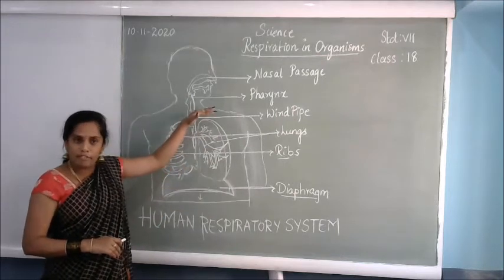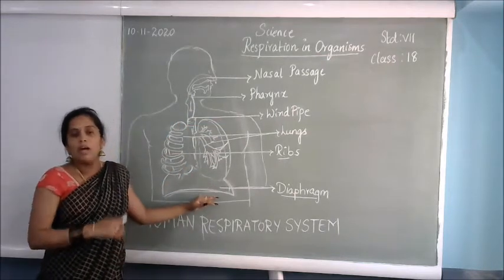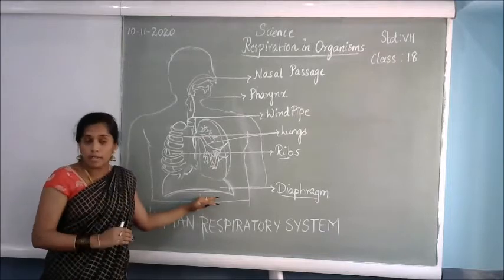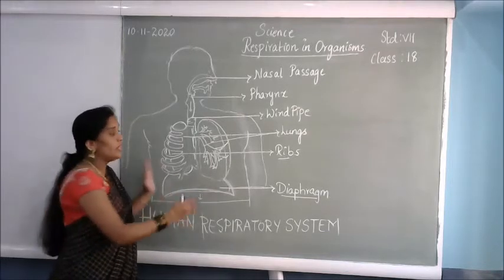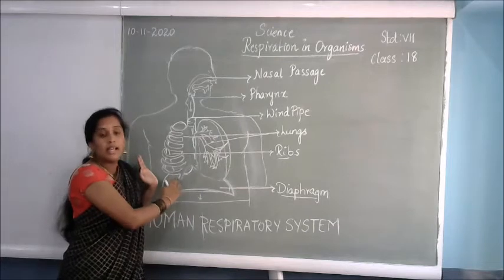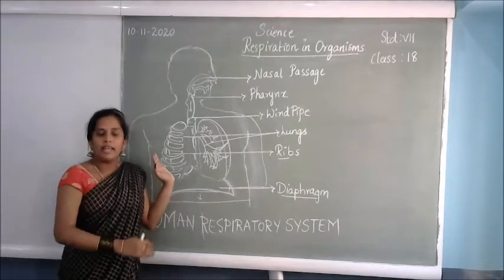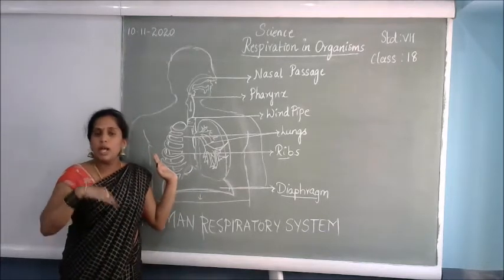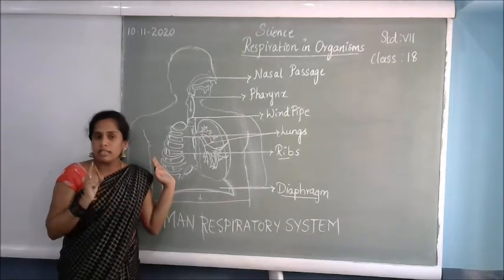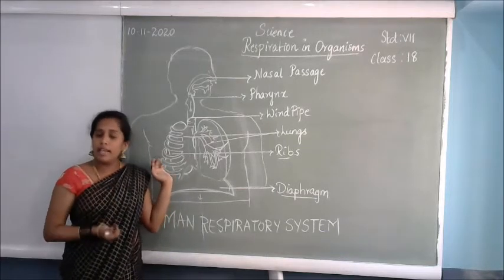The ribs move downward and the diaphragm moves upward. The reason for this is that it reduces the space in the chest cavity, and the air is pushed upwards to exhale it out. This is the difference between inhalation and exhalation.